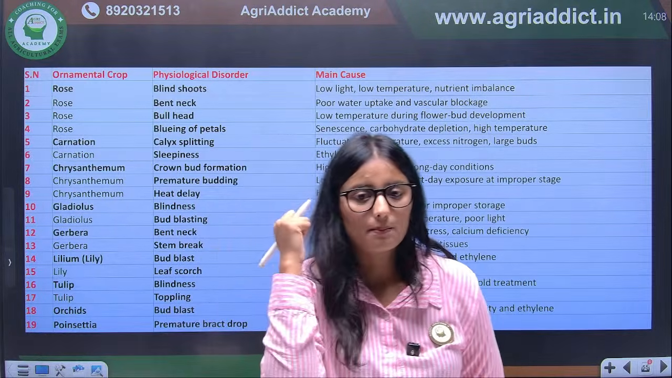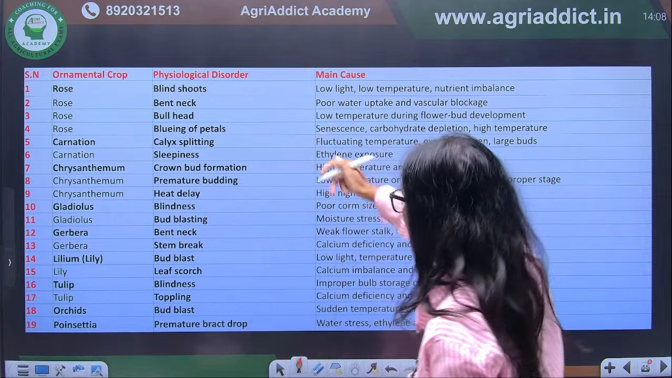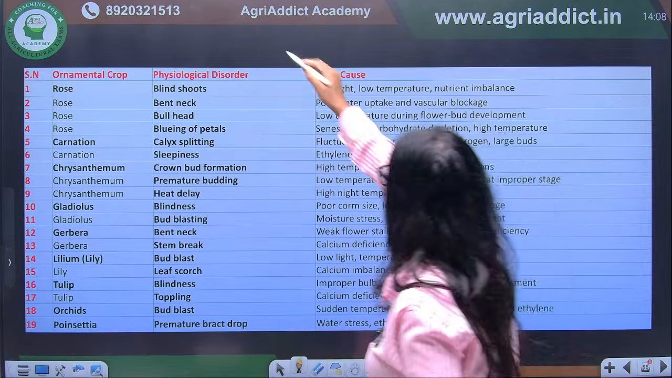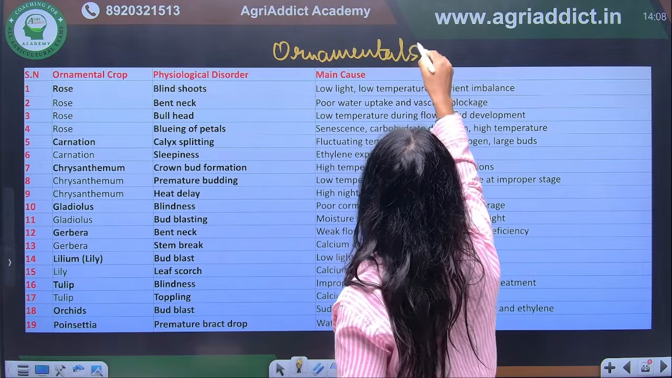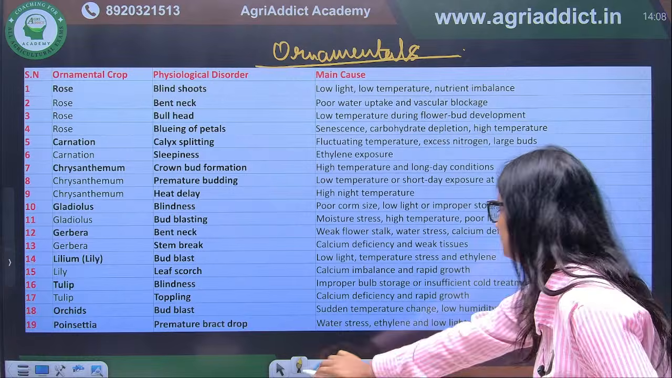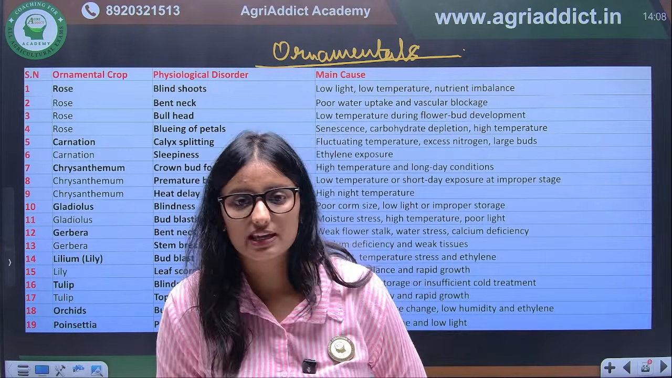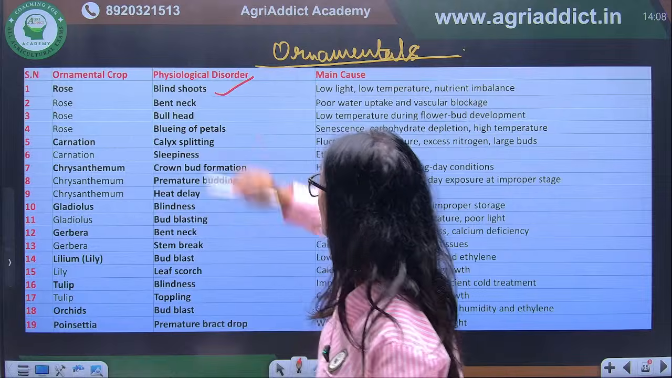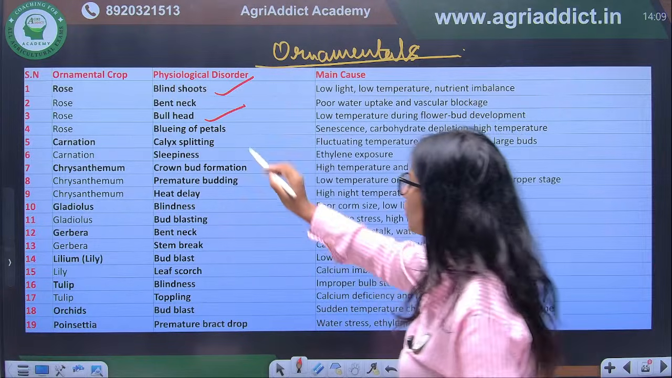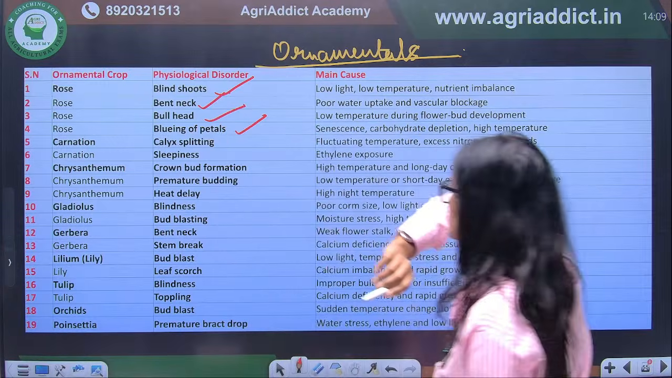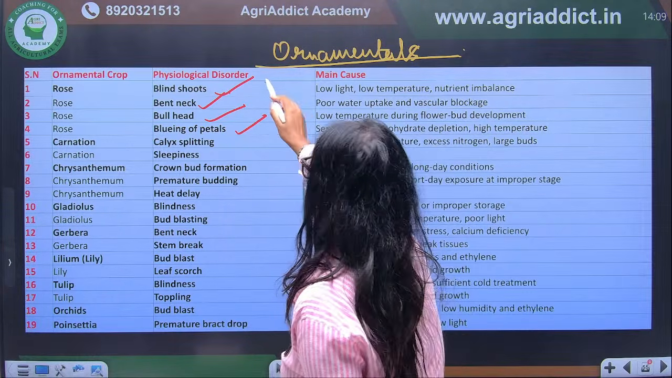Now let's talk about some of the physiological disorders of our ornamental crops. Okay. So last time the question was from ornamental. Correct. So when we talk about rose, there is bent neck. Yes, bent neck is important. Bull head is important. Bluing of petal is important. Bent neck is important. So these four are the important physiological disorders of the rose.